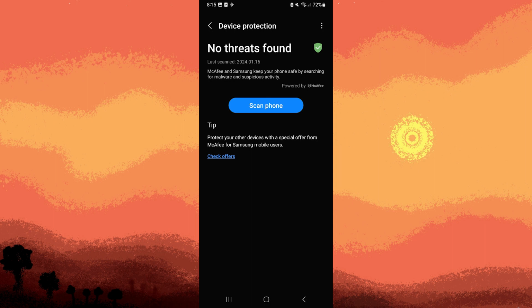Check for malware. Install and run a reputable antivirus or anti-malware app, or use your device's built-in one, to scan your device for any potential threats.